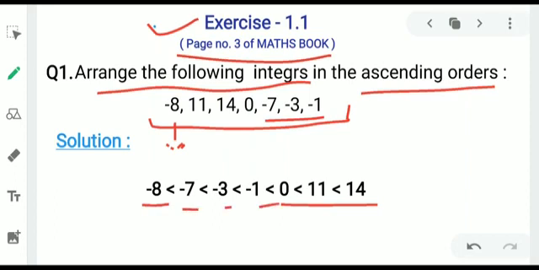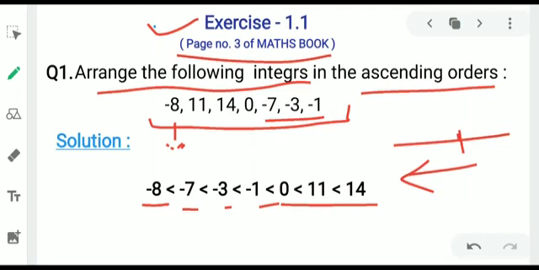Remember one thing, that when we take negative numbers, जब हम नेगेटिव नंबर लेते हैं तो उसमें जो नंबर जितना ग्रेटर होता है उसकी वैल्यू उतनी ही कम होती चली जाती है, because in number line it goes towards left, and when we go towards left of the zero the values decrease.